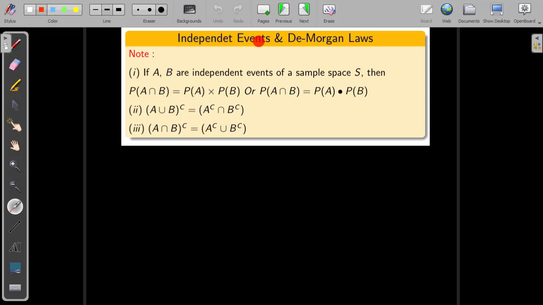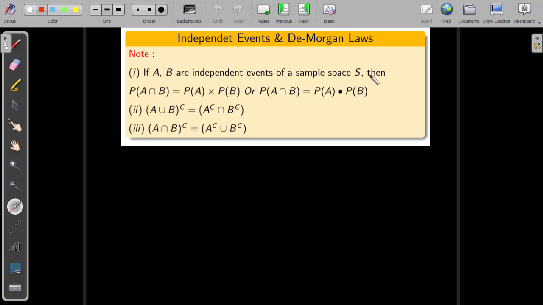So we'll talk about independent events. This is the first point under the note I have written. If A, B are two independent events of a sample space S, which means the happening of A does not influence the happening of B, or vice versa, the happening of B does not influence the happening of event A, such events are called independent events.